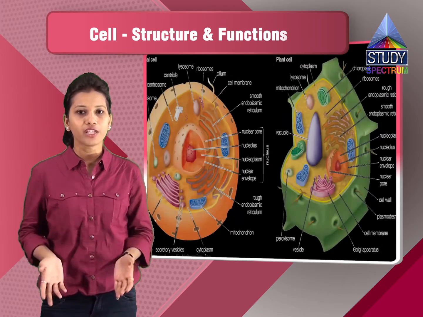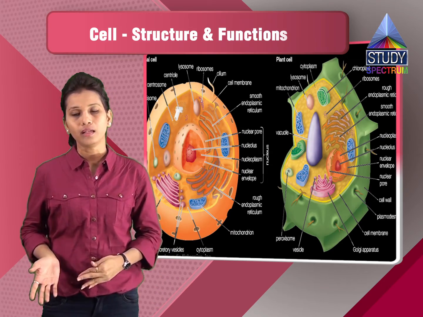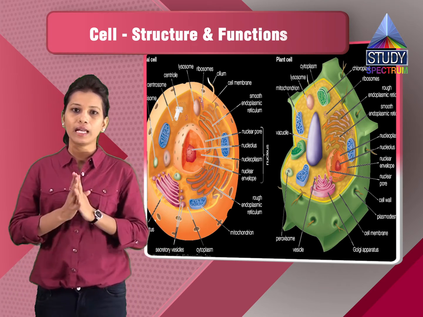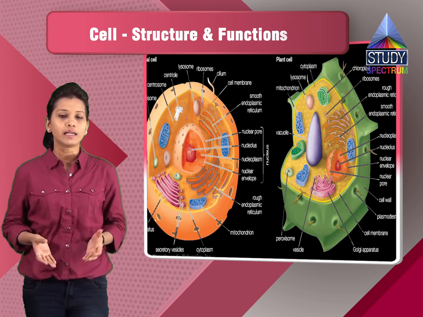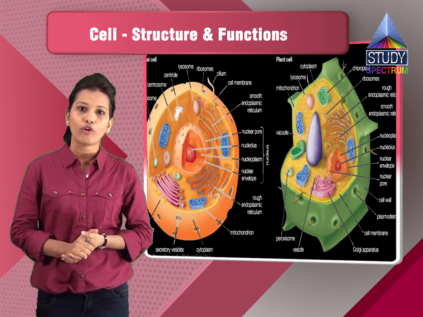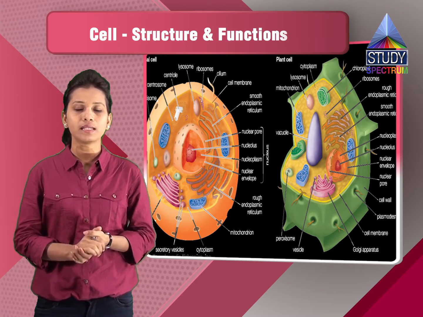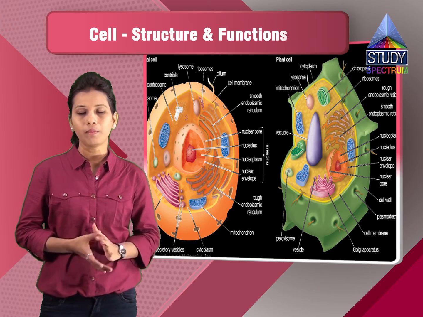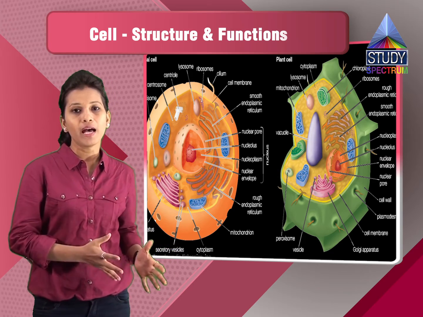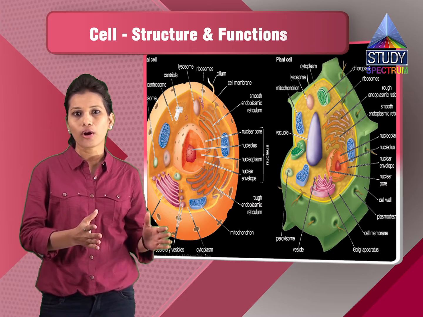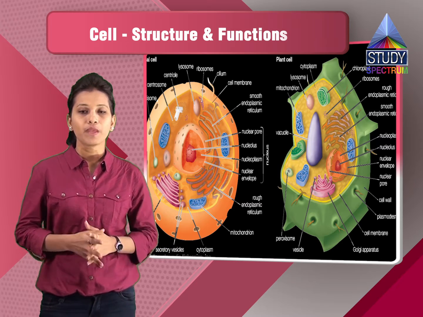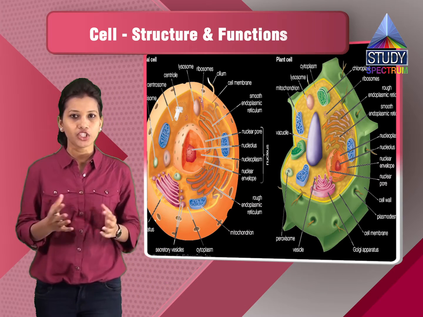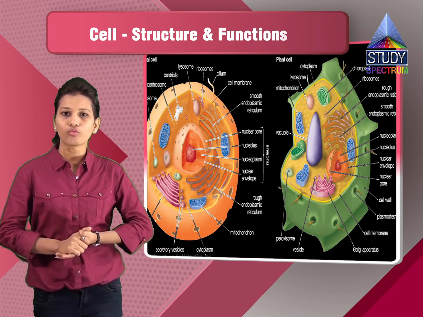We can see the difference between a plant cell and animal cell. The plant cells are comparatively different from the animal cell. If you consider the main organelle, that is the outermost cover, the cell wall, it is not present in an animal cell, whereas it is present only in the plant cell. The shape of the plant cell, as we can see, is quadrigonal or hexagonal, whereas the animal cell is circular in shape. So there is a difference in the shape as well as in the outermost covering.